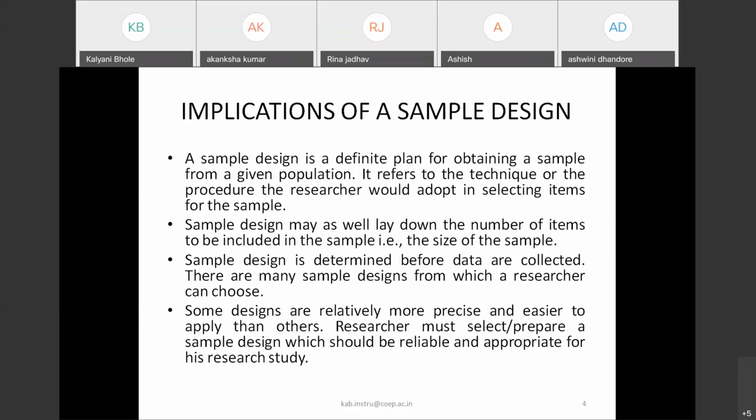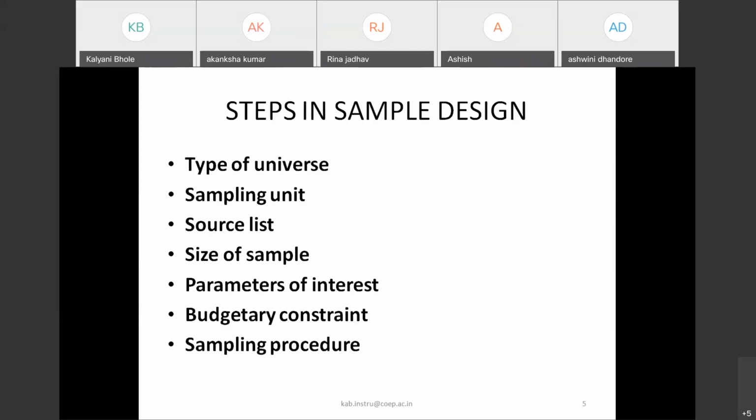So there are many sample designs from which a researcher can choose. Some designs are relatively more precise and easier to apply than others. Researchers must select or prepare a sample design which should be reliable and appropriate for his research study. So these are the steps in sample design.